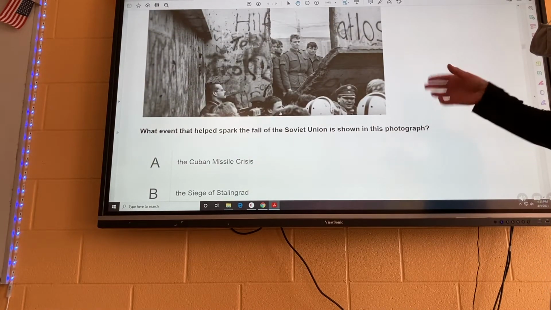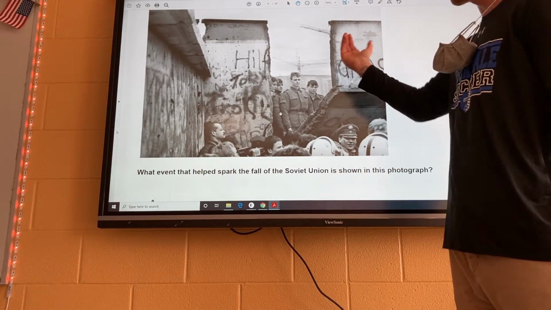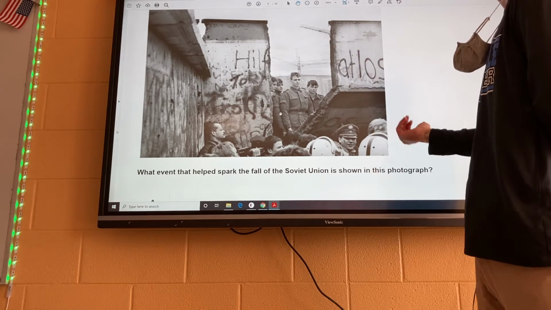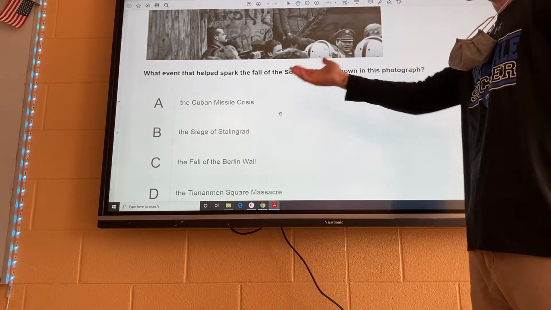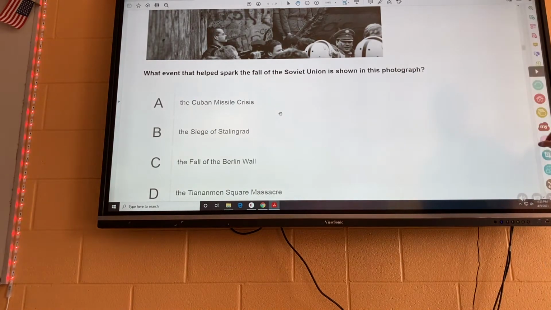If you didn't know anything about this, this is pretty clear. Something is happening here. It looks like a wall is falling down. So if we look at this and we see what event helped spark the fall, it's the fall of the Berlin Wall, okay?